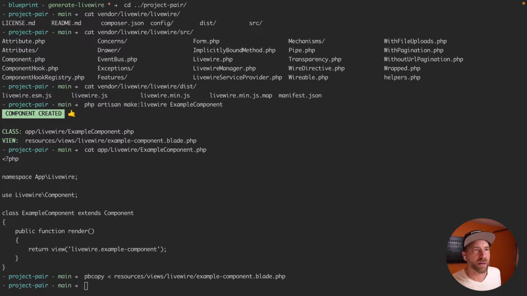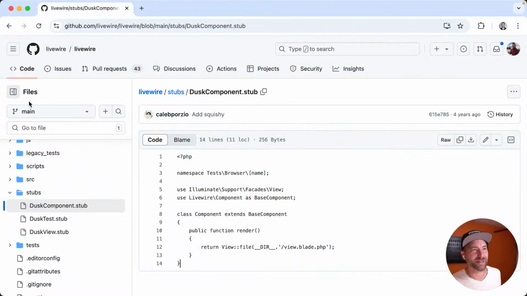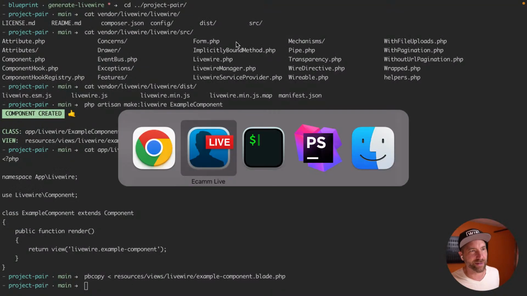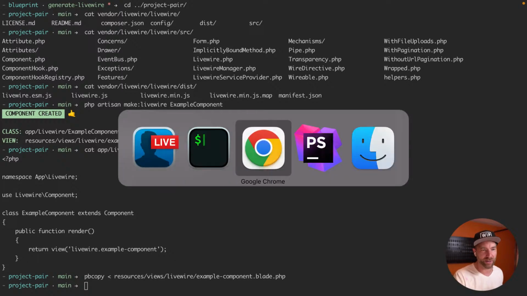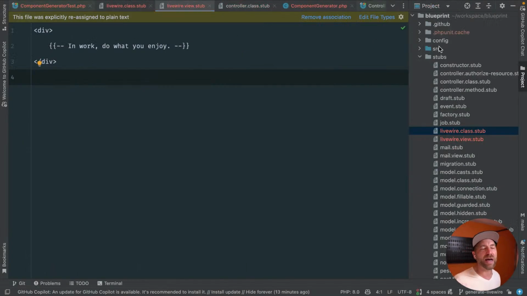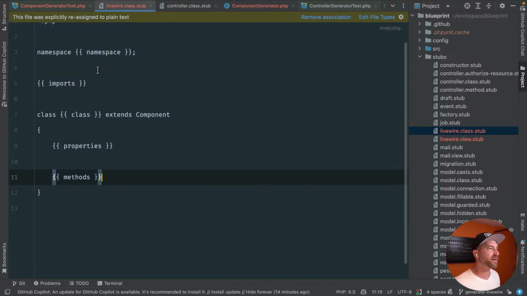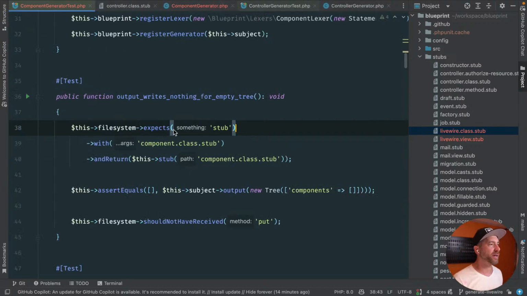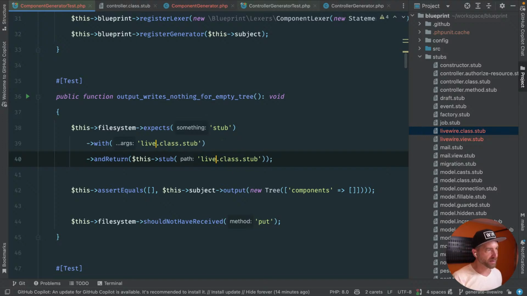Let's keep going. Stub files here, Livewire source features, support command. Wow, okay. What the hell are the other stubs then? I don't know. Clean that up. That's where I would have looked as stubs. Anyway, I have no idea what these are. I'll have to go see what they are and then make a PR to get rid of them if they're truly not referenced anywhere. I'm assuming because of Dusk, maybe there's a test you can do and it generates a Dusk test. I don't know. You don't use Dusk to test Livewire anymore, so I don't know what you're doing there. Anyway, let's make this Livewire class stub.